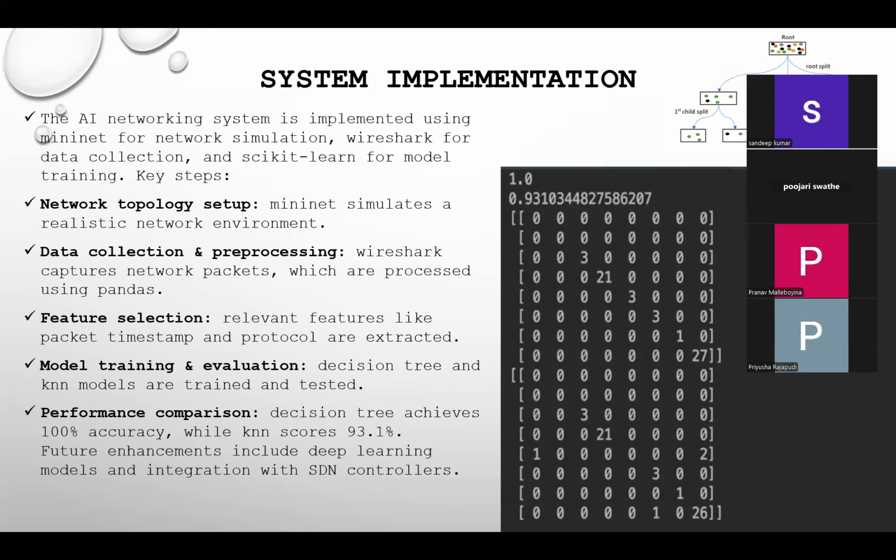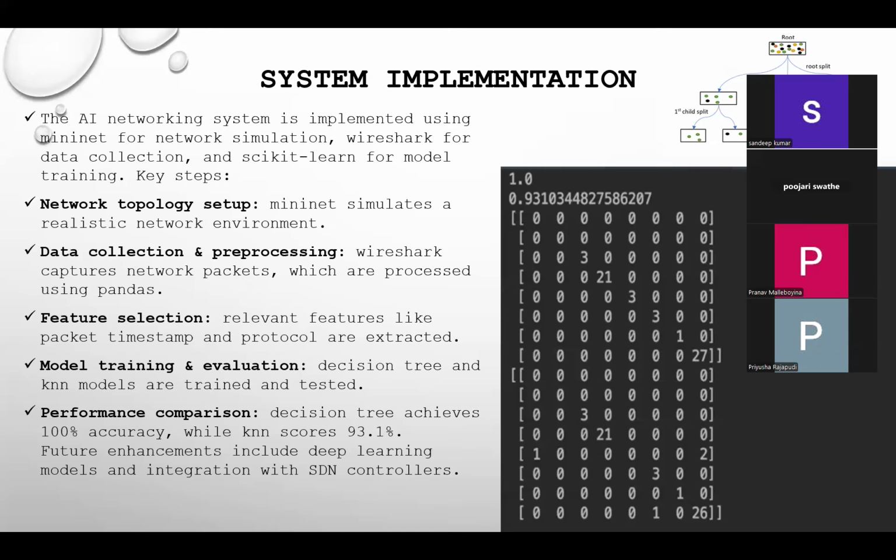And coming to our model training, we trained two models. Our first model, a decision tree classifier, achieved 100% accuracy in classifying network traffic. And the second one is KNN. KNN scored 93.1% accuracy. These models were implemented using Scikit-learn, a popular Python library for machine learning.